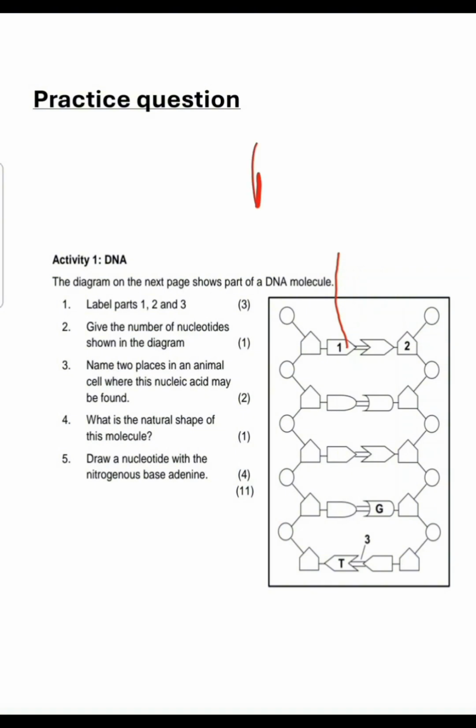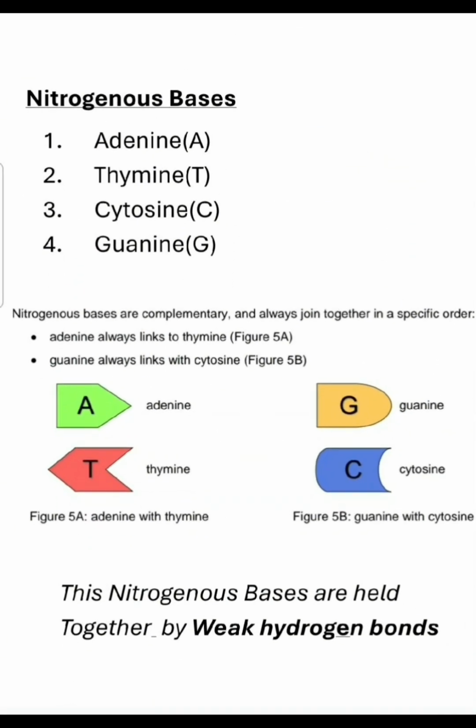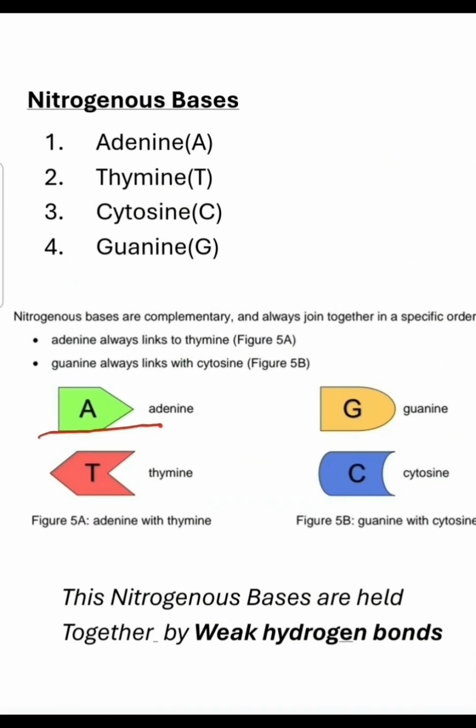Number one is adenine. I know that most of you confuse adenine with thymine because they look one and the same. So let's go back and check. Adenine is like this, thymine is like this. Let me tell you one trick.